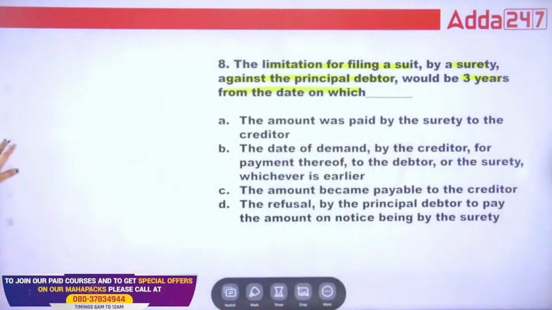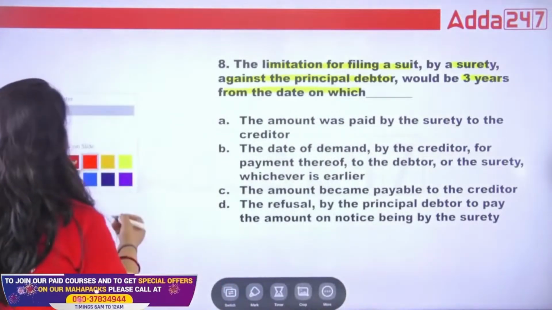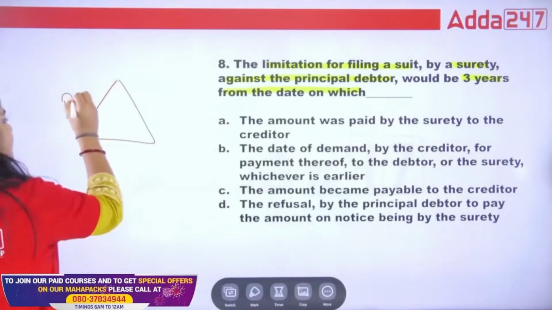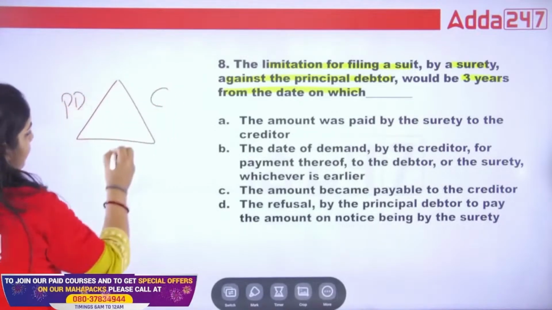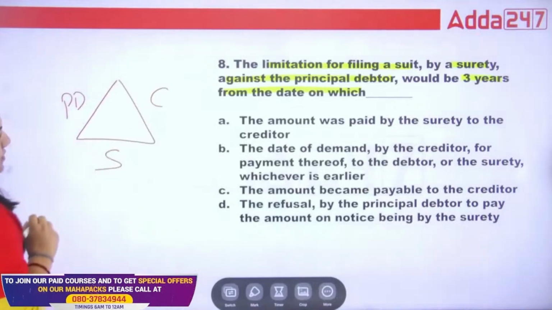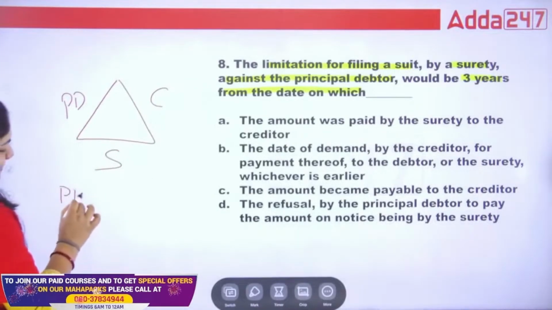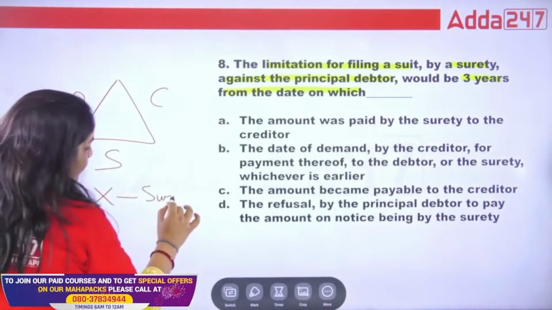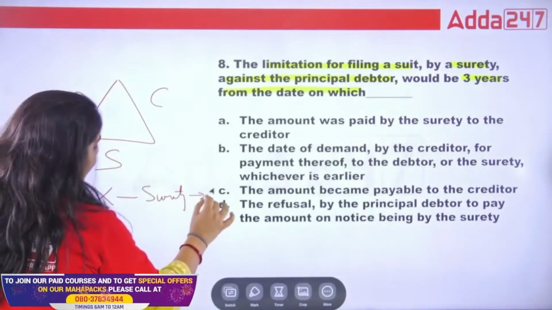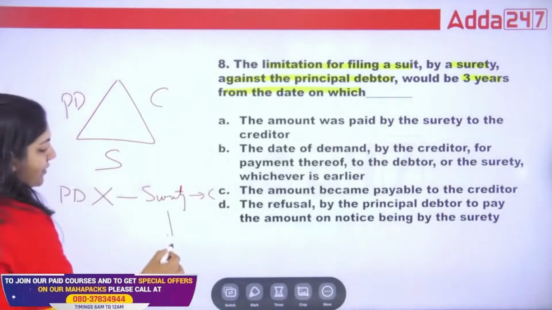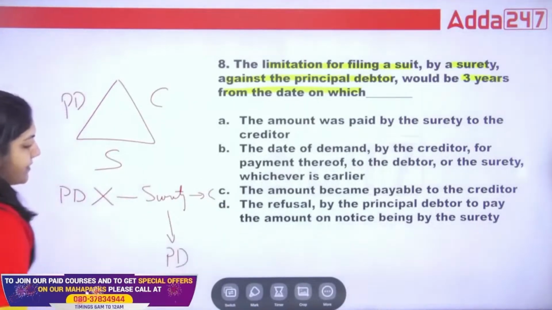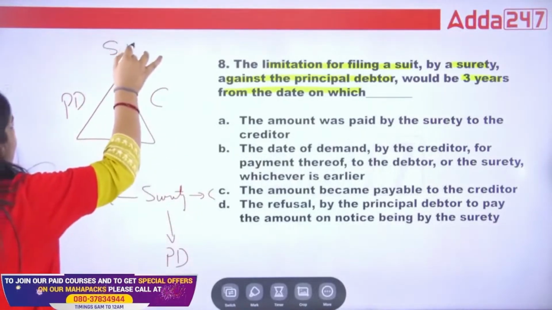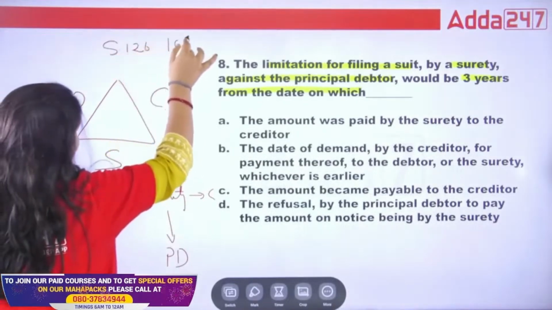For this question, I think you people know what a contract of guarantee is. This is the principal debtor, this is the creditor, this is the surety. If the principal debtor is not able to pay the money, then the surety will pay the money to the creditor, and after that the surety can demand it from the principal debtor. This is exactly the contract of guarantee given in section 126 of the Indian Contract Act.